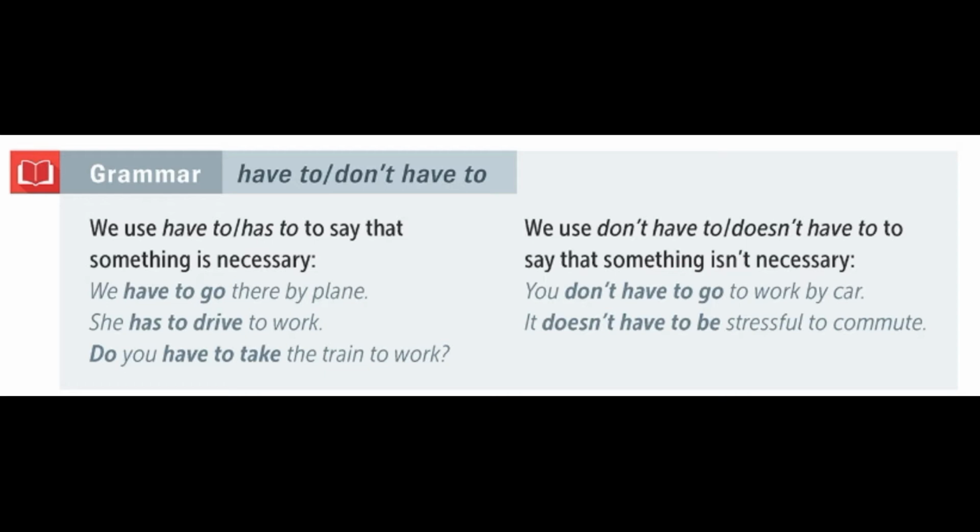Examples. You don't have to go to work by car. It doesn't have to be stressful to commute.